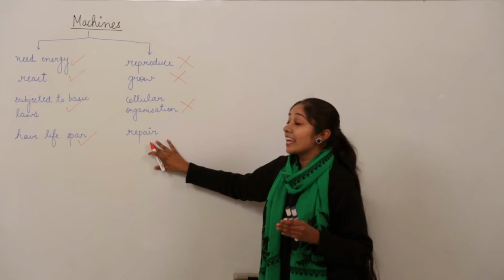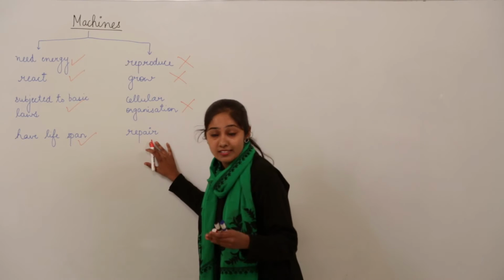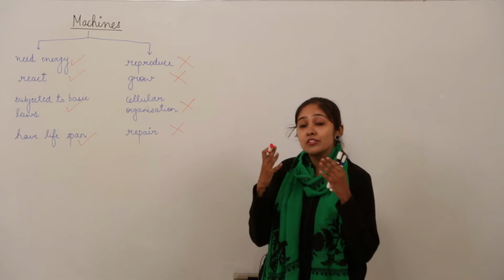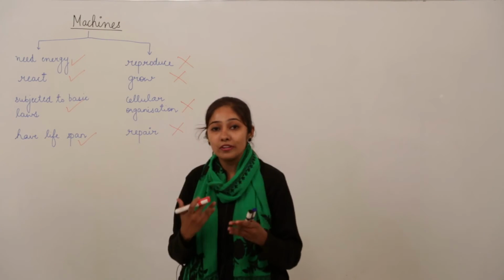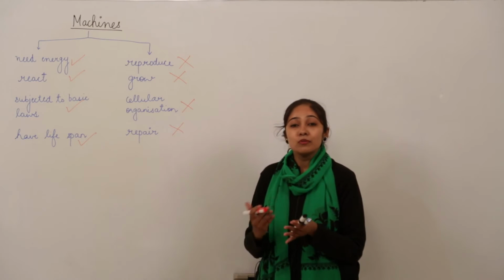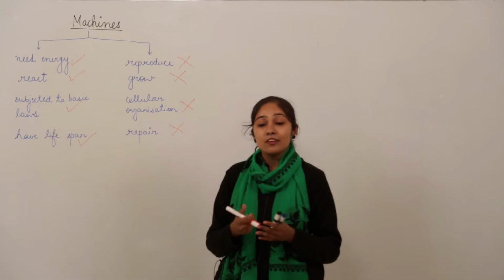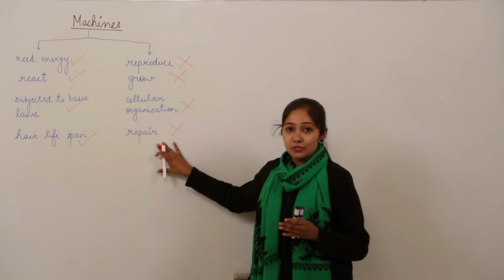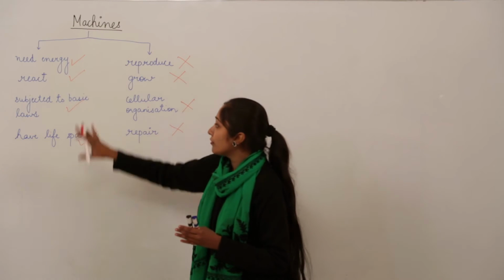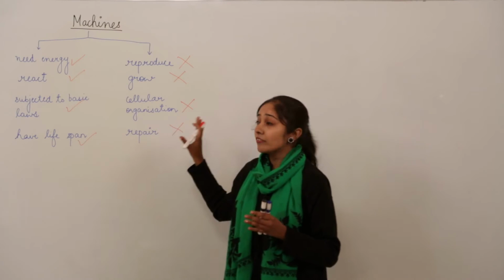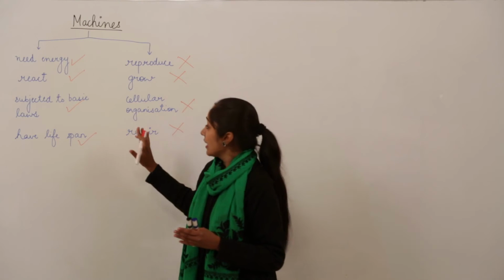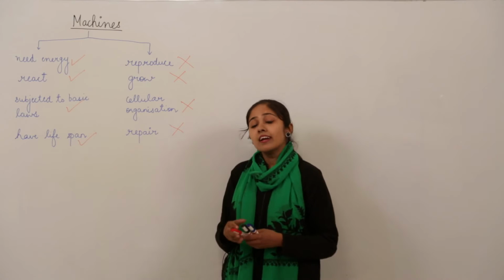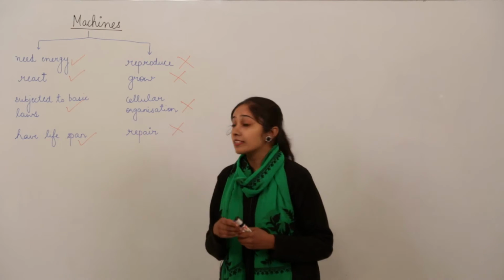Then machines cannot even repair their damaged parts themselves. As you all know, we have a special repair mechanism inside our body which heals us. For example, you get a cut, it is repaired instantly. Why? Because our body has a special repair mechanism that is not there in case of machines. So you have an overview of how you're going to compare the characteristic traits in living and non-living forms. Except for the 7 basic characteristics we have discussed, there are a few characteristics that need to be discussed again.